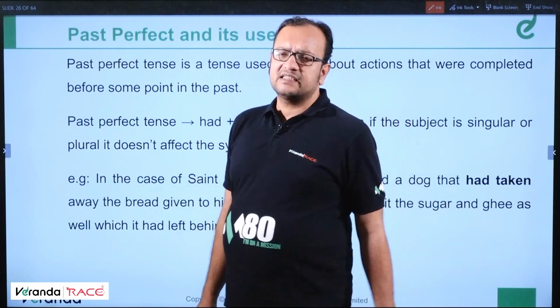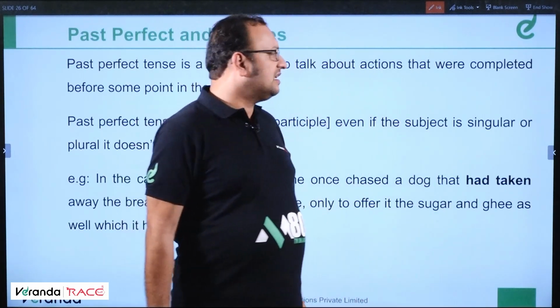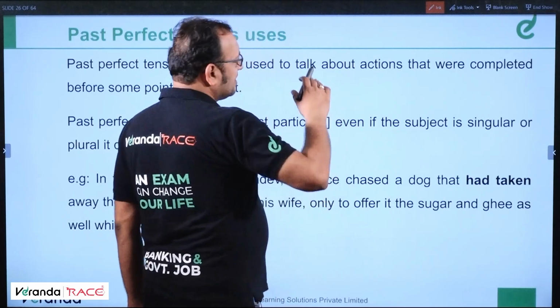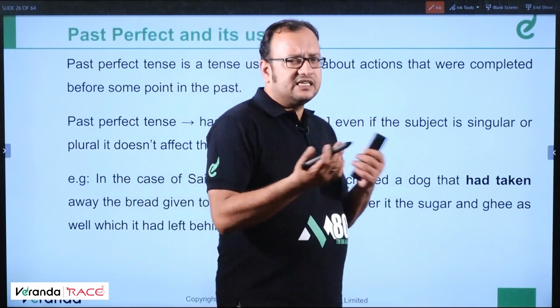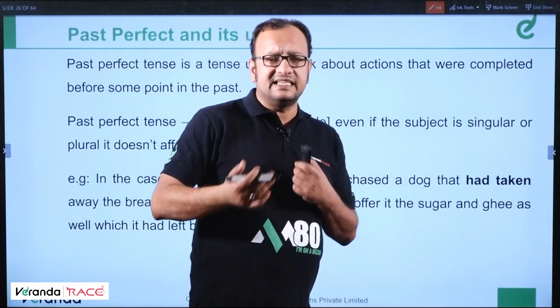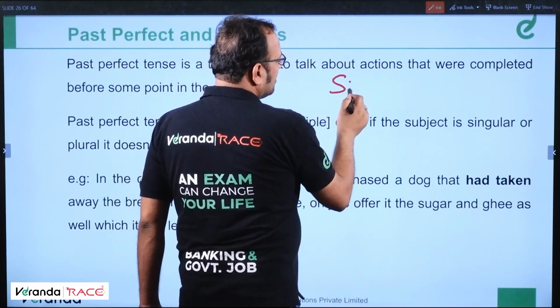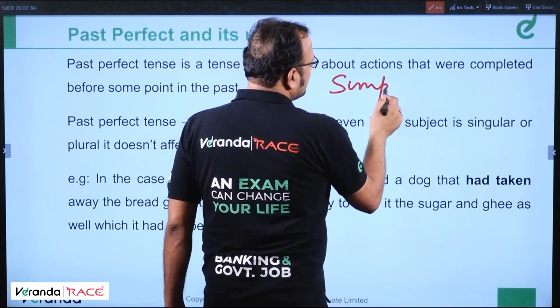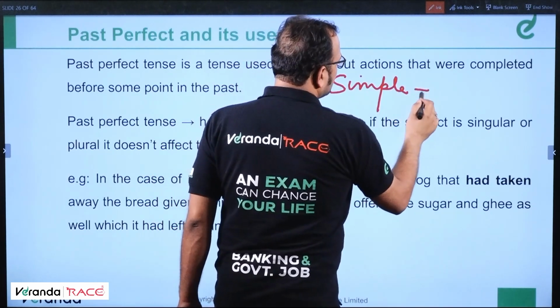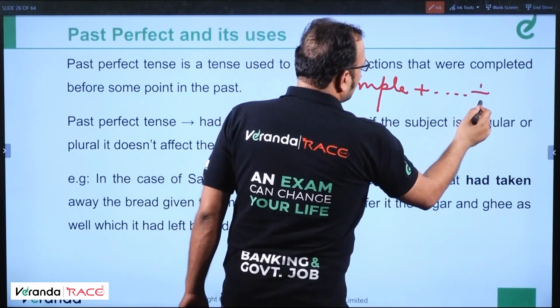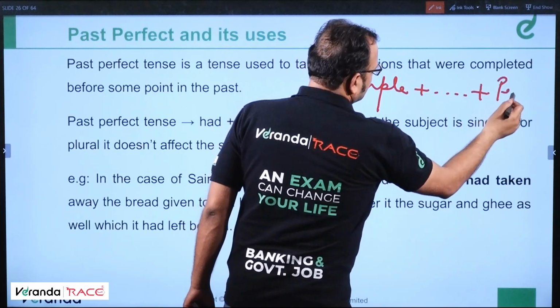Now we are going to discuss the past perfect tense. Before I move ahead, I will discuss tip number 4 for today. In certain tenses, there is a structure in a sentence in which one action is in simple and one action is in perfect.